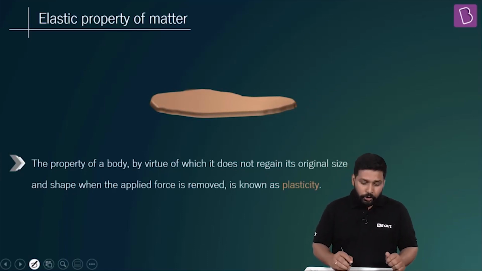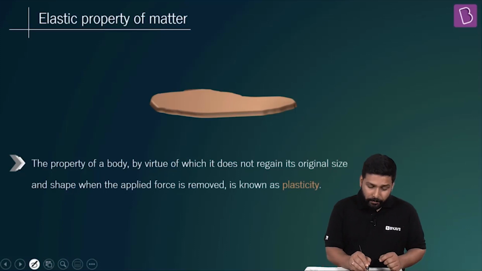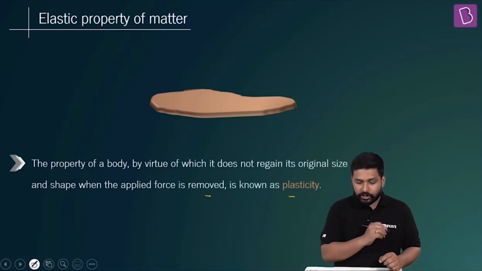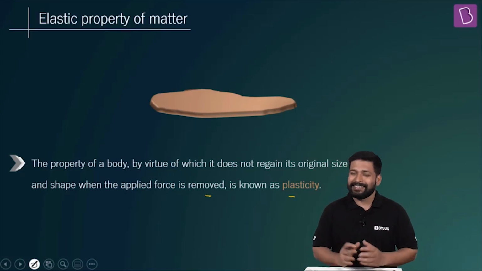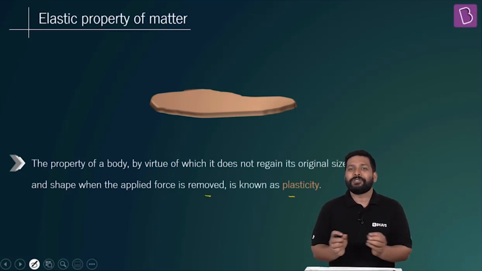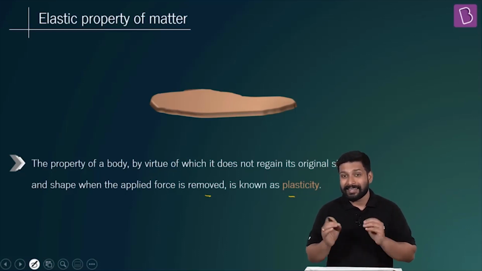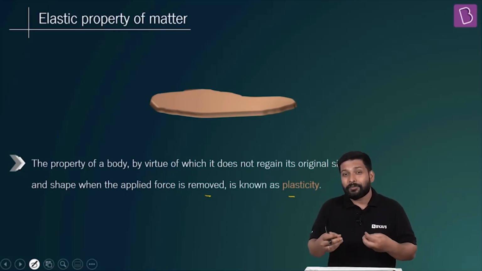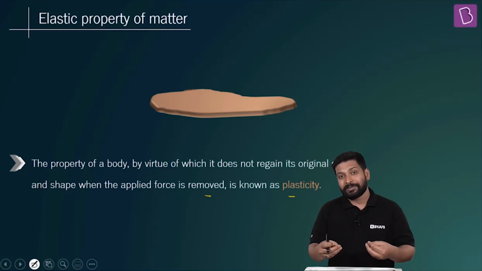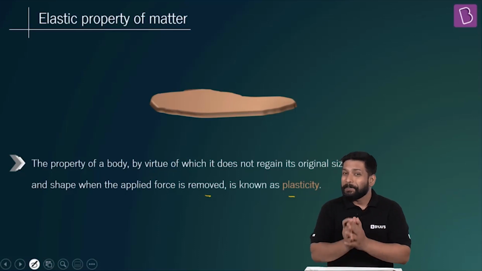All right, very simple. So the property of a body by virtue of which it does not regain its original size and shape when the applied force is removed is known as plasticity. It's simple, it's easy. Did you understand? So up to a point, it is elastic, and the property to regain its shape is called elasticity. But beyond that point, if you apply so much force that you have caused a permanent deformation, it can never go back to its initial condition, and we call this property plasticity.